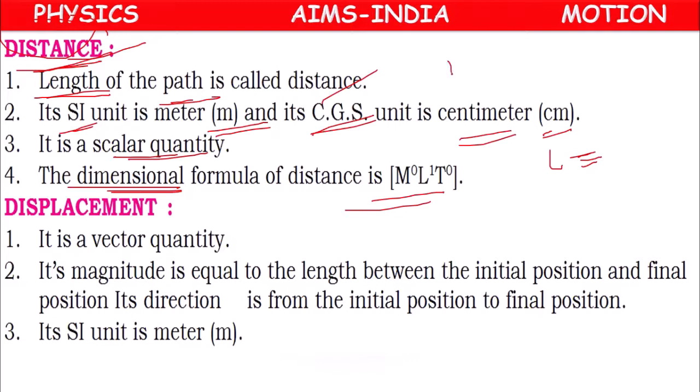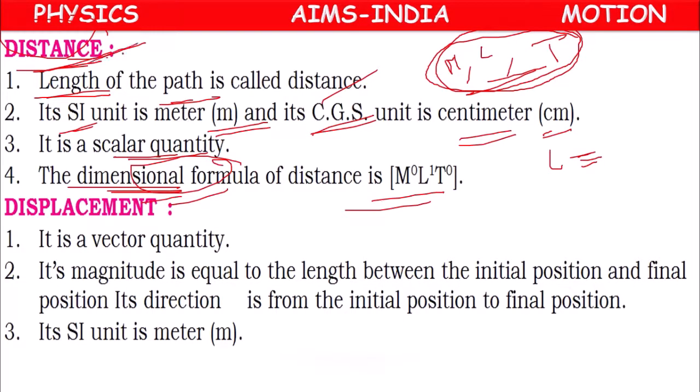Normally we have mass, length, time, these three fundamental quantities. In the formula of distance, mass has 0 quantities, length has 1 quantity, time has 0 quantities. So M0 L1 T0 is the dimensional formula of distance.